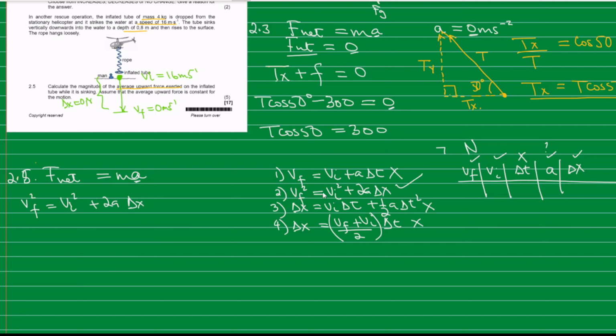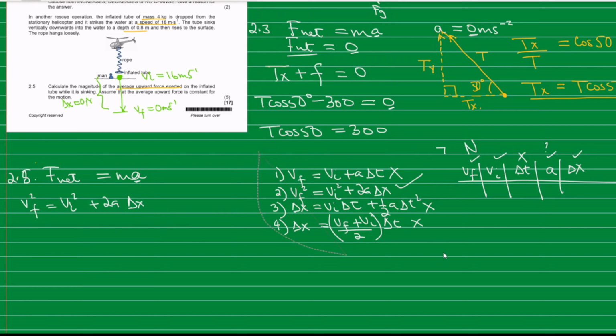Now, there's a certain section where we will explain why you need to choose this equation and leave the other and do the rest. So in this case we are going to use v final squared is equal to v initial squared plus 2a delta x.